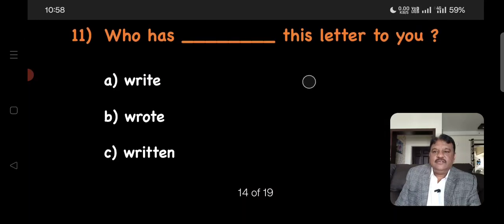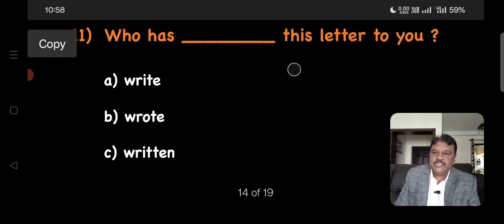Number 11. Who has dashed this letter to you? Once again, friend, like the previous question, I think question number 2 it was. This question also tests your knowledge about perfect tense. Here the word has in the present form is given to you. So we need to fill with the past participle of a main verb.